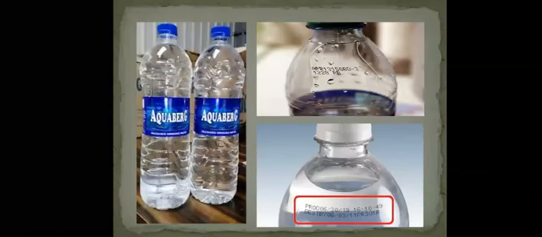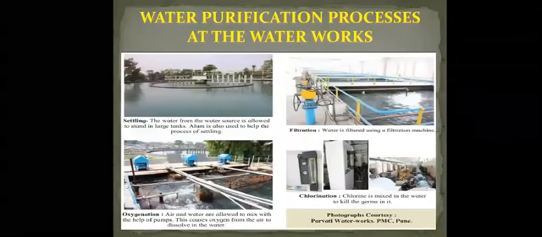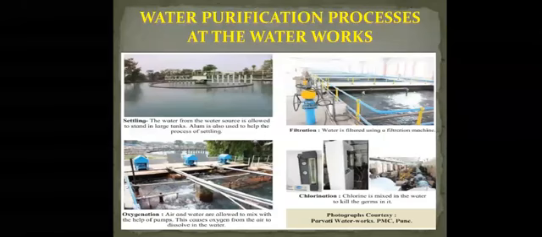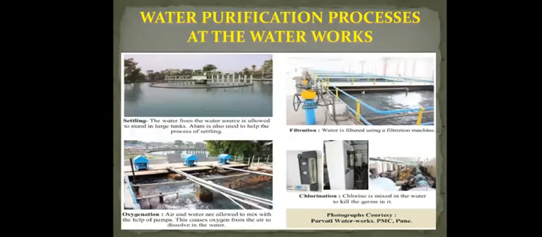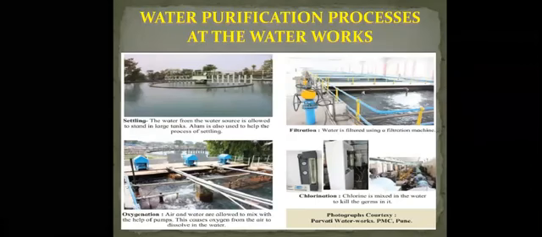So there are water works where water purification goes on. This is the water works in Pune. Here, the first step is settling. The water from the water source is allowed to stand in a large tank. So there is a large tank in which the water is collected. Alum is also used to help the process of settling. Alum is a kind of chemical that is used to help the process of settling.